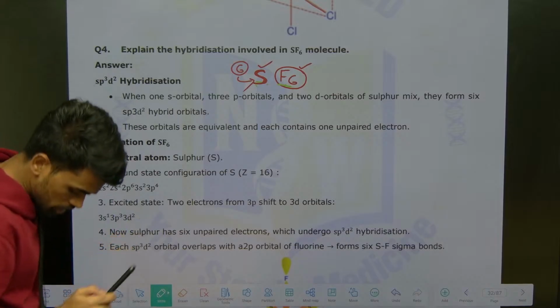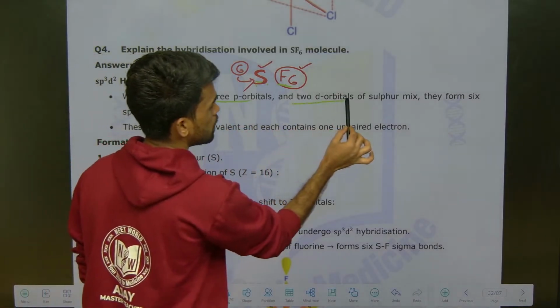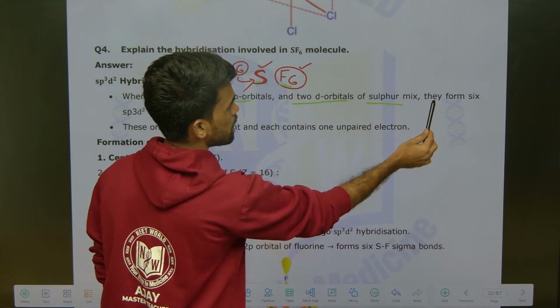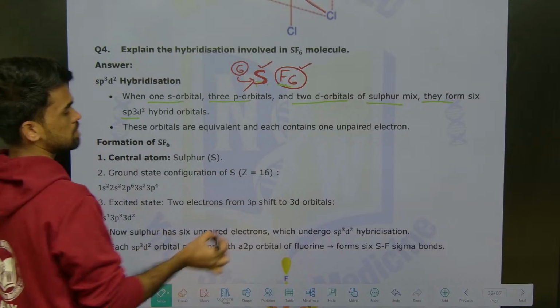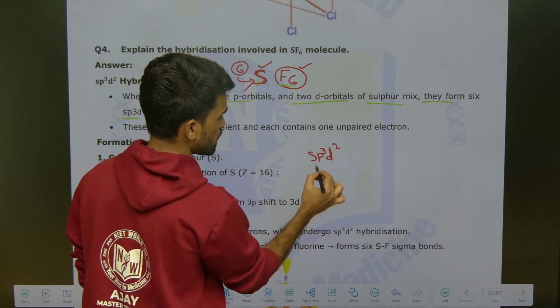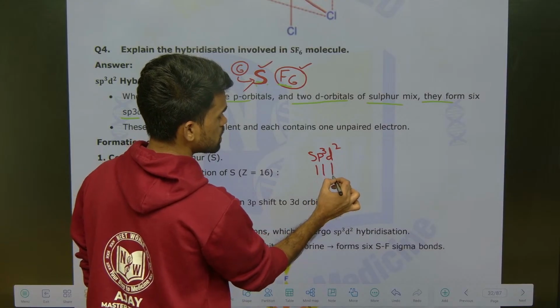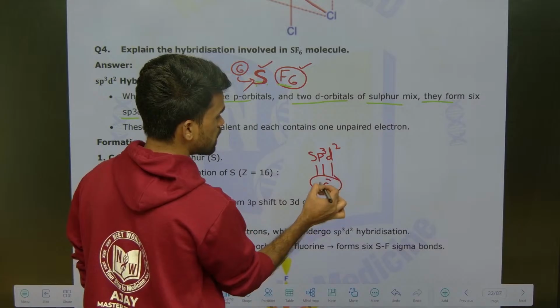So now look here. 1 s orbital, 3 p orbitals and 2 d orbitals of sulfur will mix and form 6 sp3d2 hybrid orbitals. How many are forming? sp3d2 hybrid orbitals: 1 s, 3 p's and 2 d's. So the total is how much? 1 plus 3 plus 2, 6. So that is what they are saying.